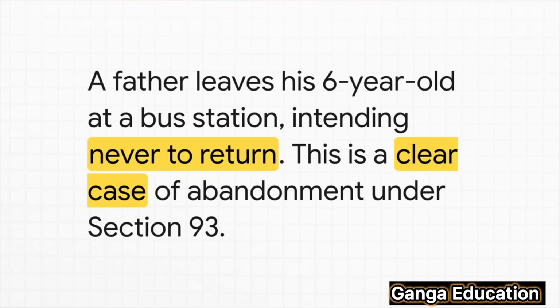So, let's imagine a scenario. A father takes his 6-year-old son to a chaotic, busy bus station. He tells him to wait, and then he just walks away, with absolutely no plan of ever coming back. This is a textbook example of an offense under Section 93. The act of leaving him in a dangerous place, combined with that intention to permanently leave, seals the deal.